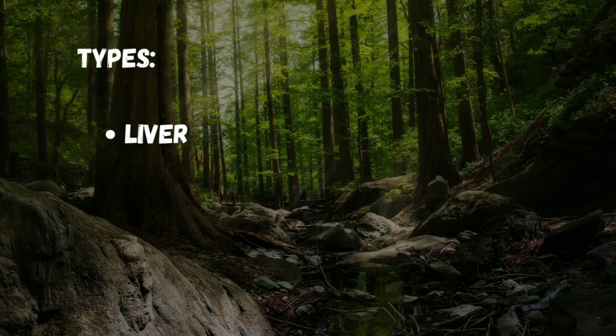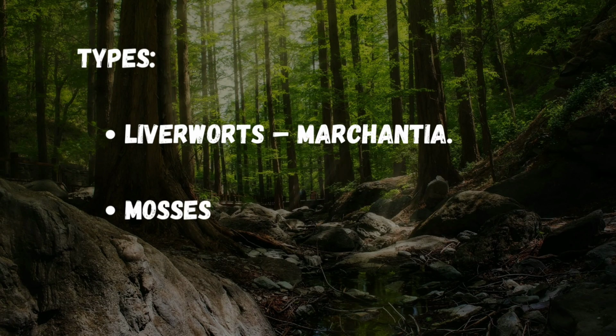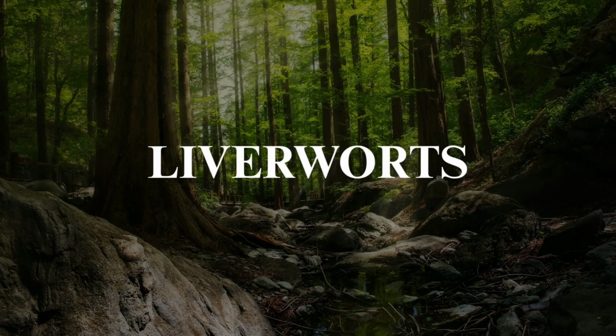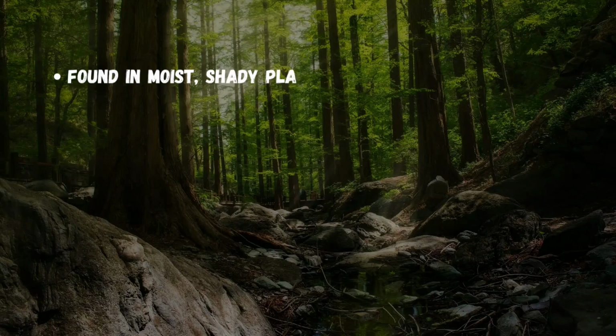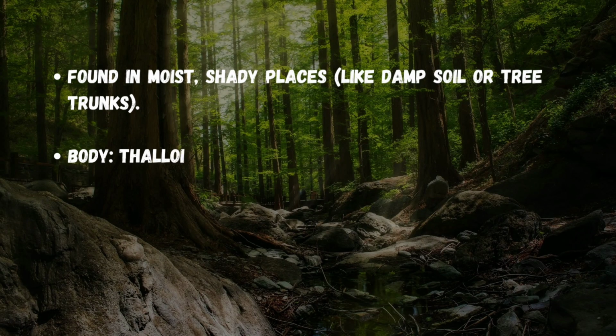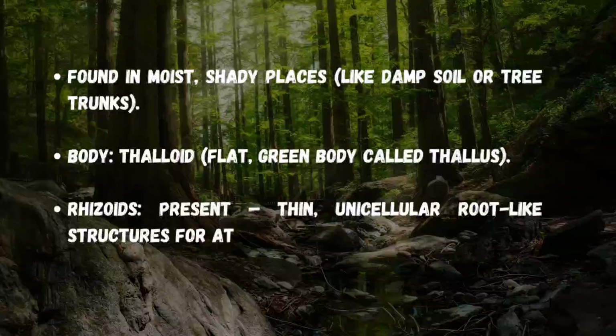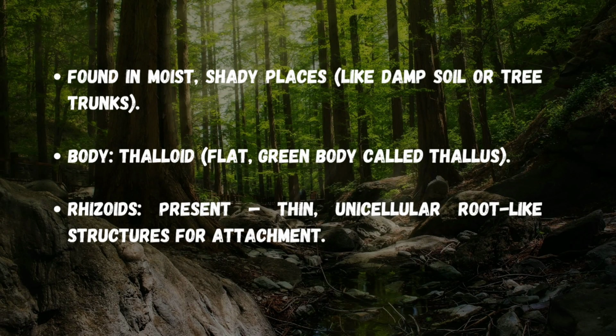Bryophytes are classified into 2 main types: liverworts, such as Marchantia, and mosses, such as Funaria and Polytrichum. Liverworts. They are found in moist, shady places such as damp soil or tree trunks. Their body is thalloid, a flat, green structure called the thallus, and they possess rhizoids, which are thin, unicellular root-like structures that help in attachment.